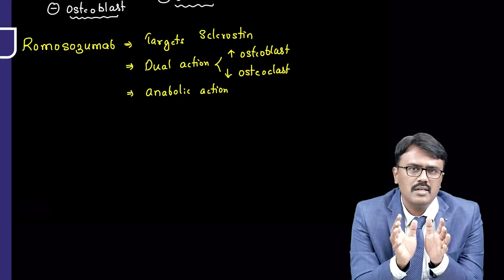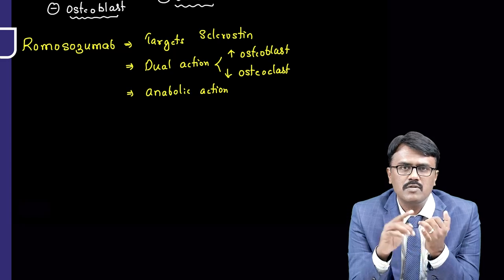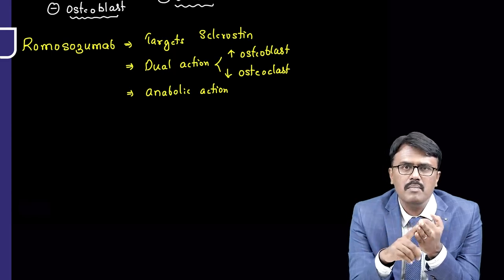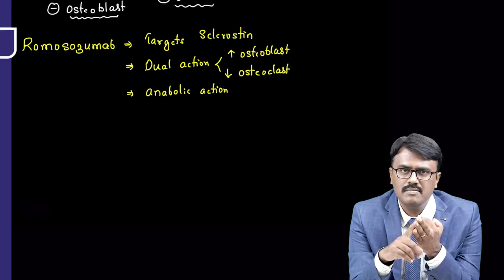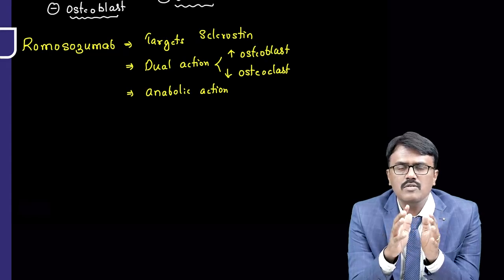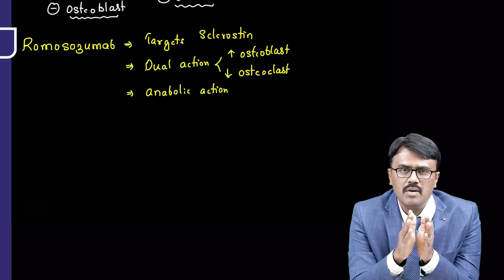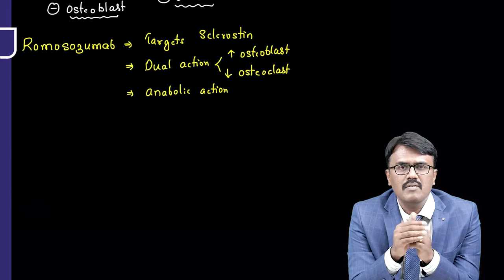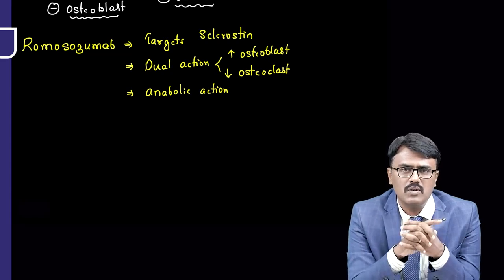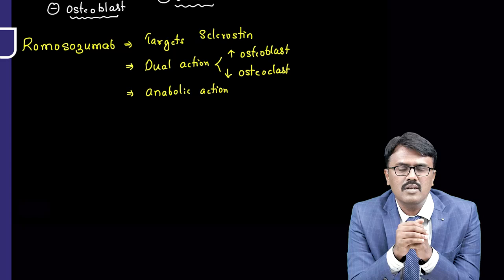There is a drug which can have dual action, that is called strontium ranelate. And the drugs which suppress the activity of osteoclast are bisphosphonates, and they are the drug of choice for osteoporosis of any kind. They mainly act by inhibiting osteoclast activation, and they are also used for hypercalcemia of malignancy. You should not use them for more than 5 years, as they can increase the risk of fractures. Then we have denosumab, which targets RANK ligand. Then we have intranasal calcitonin given for postmenopausal osteoporosis. One more drug for postmenopausal osteoporosis is called raloxifene. Then we have a new drug which blocks the activity of sclerostin, that is called romosozumab.